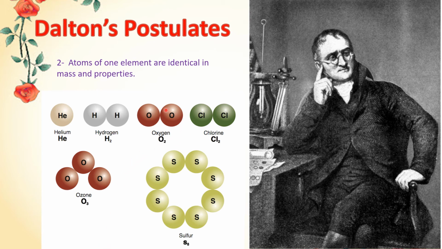Let's examine this. This is oxygen gas and this is chlorine gas. Oxygen gas consists of oxygen atoms. They are all similar to each other. Chlorine gas also consists of chlorine atoms and they are identical to each other. But oxygen atoms differ from chlorine atoms in terms of mass, volume, and other chemical properties.